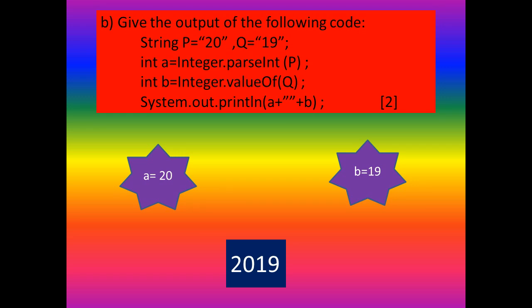A is equal to 20 and B is 19. When you are using this println statement, you will get the printed value. That means 20, without space, 19 will be printed. And here plus is used to join two values, not for adding.